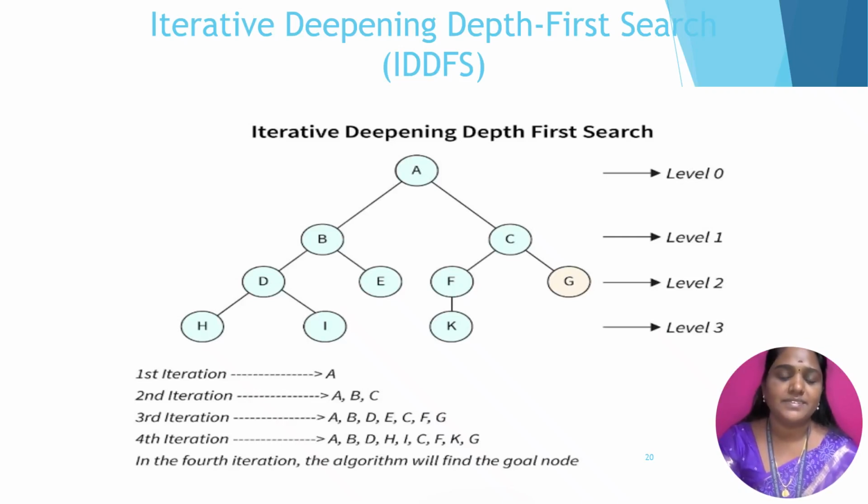So DFS and BFS provide the efficiency of IDDFS, that means iterative deepening depth first search. In this case, at level 2, you have to find the solution of the given problem. That is the main advantage of iterative deepening. Each and every node has to be allocated in the iterations. In this search tree algorithm, at level 2 you got the solution because the goal node is represented at level 2.